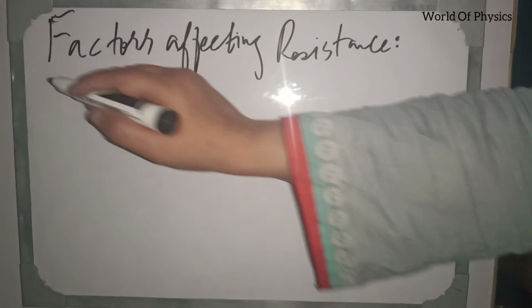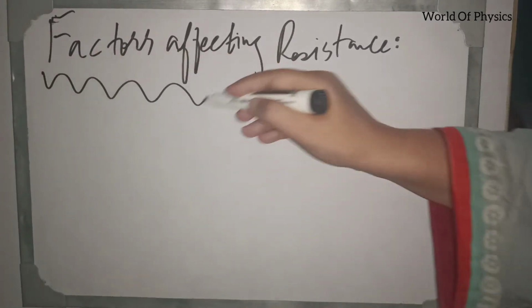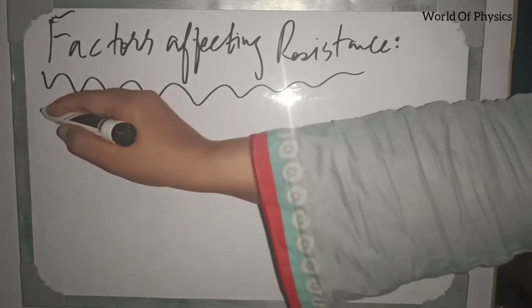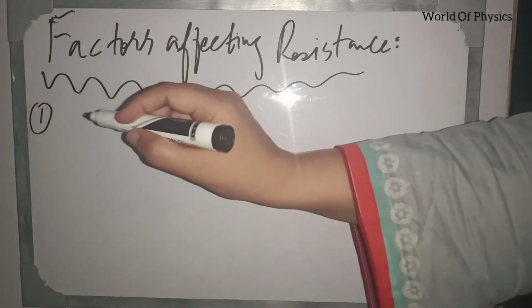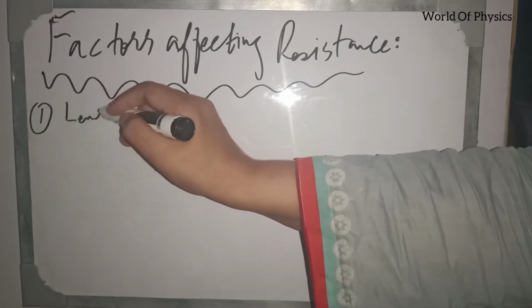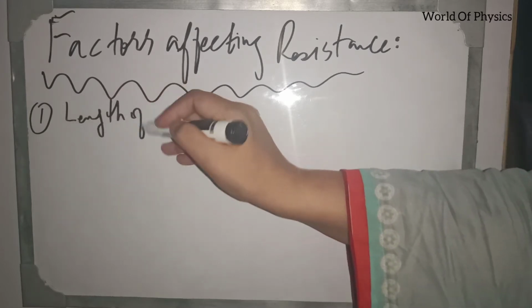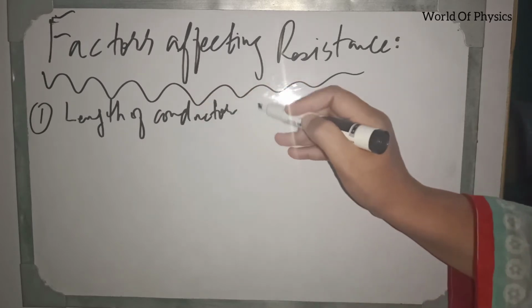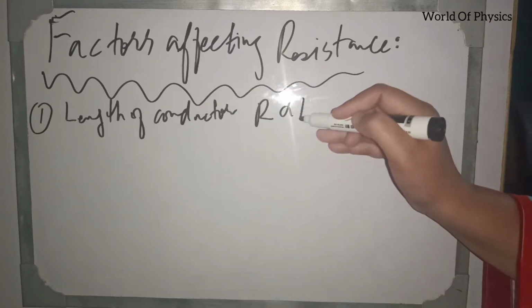Today our topic is factors affecting resistance. There are four factors which affect resistance. Number one, the first factor is the length of conductor, and resistance is directly proportional to the length of conductor.